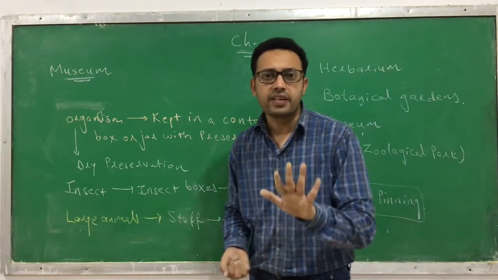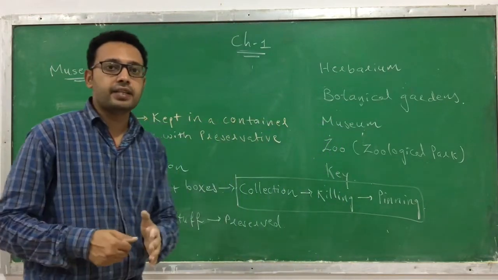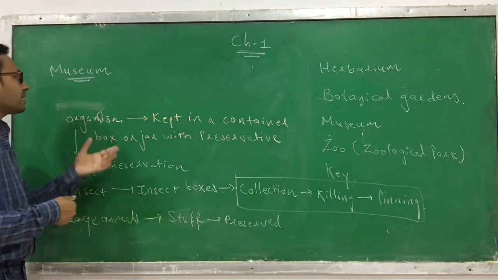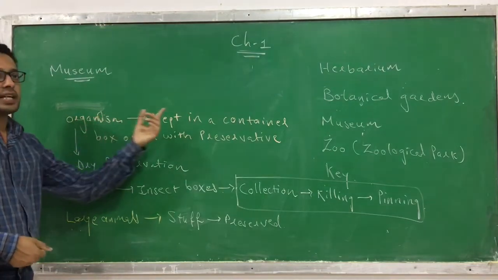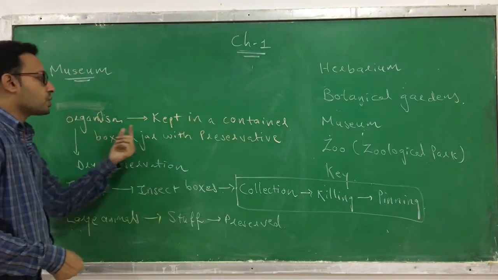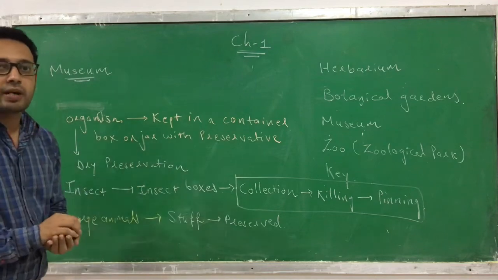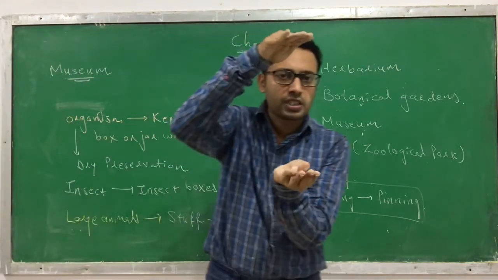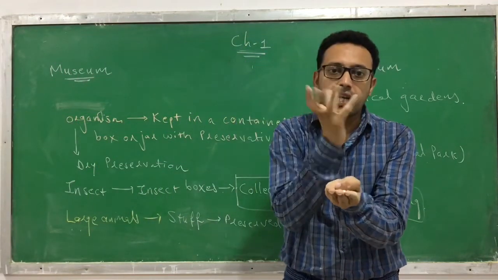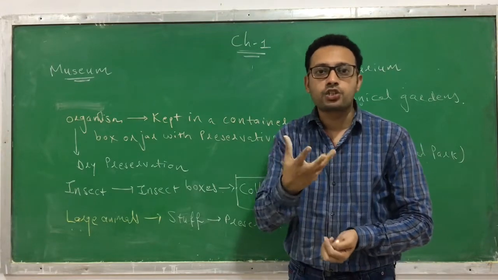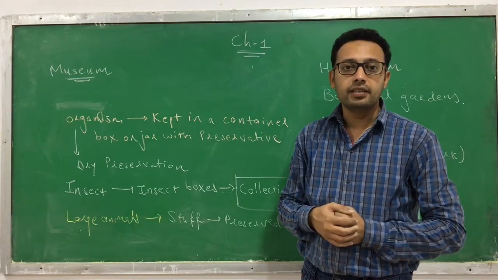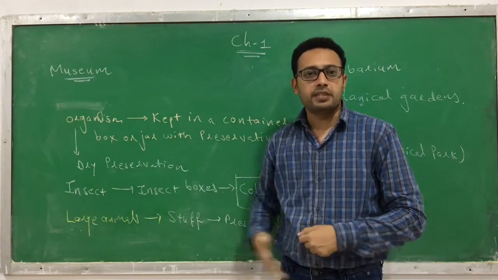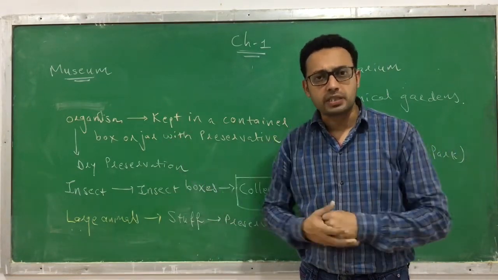So these are the different ways of preserving and keeping organisms in a museum. How are we keeping them? First, organisms are kept in a container, box or jar with preservatives. You might have seen in some institutes there are boxes, or glass jars in which the specimens are kept. Clear? Or there is dry preservation. They are dried and preserved.